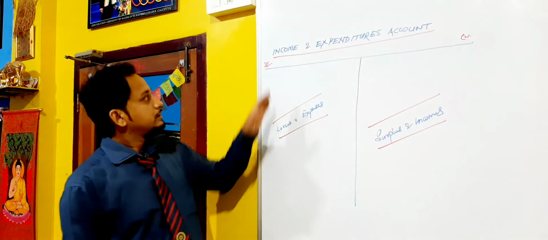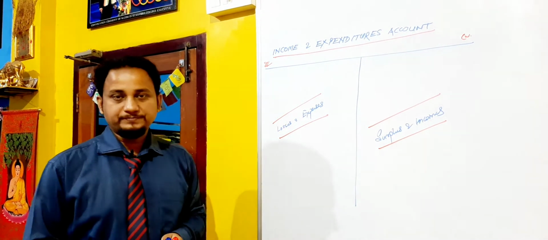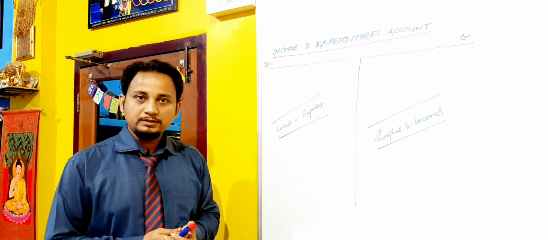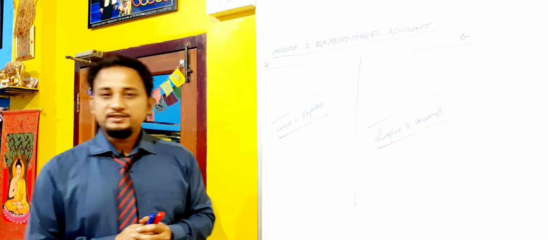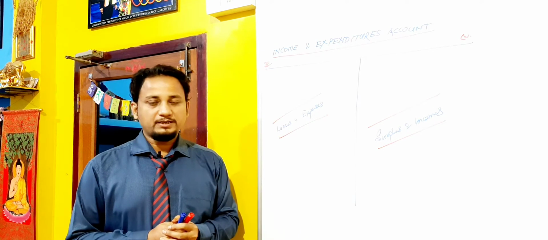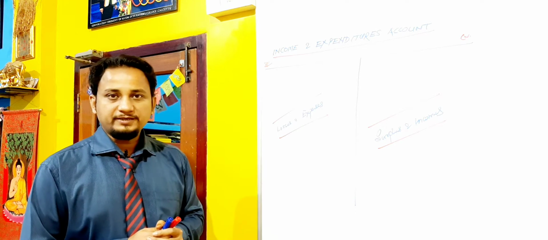So, the income and expenditure account is purely nominal in nature. Nominal account means what? It follows the rules of a nominal account. So, what is the golden rule for a nominal account? All losses and expenses are debited, all profits and incomes are credited.